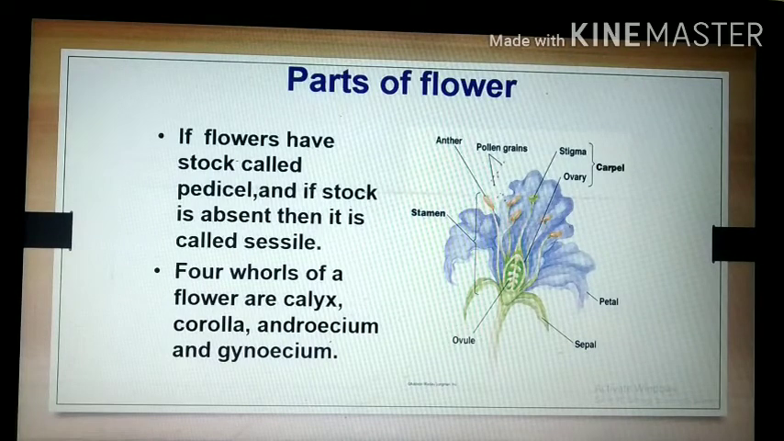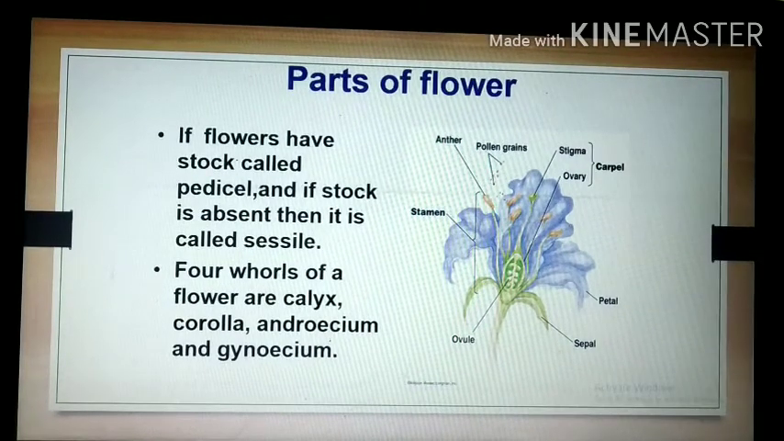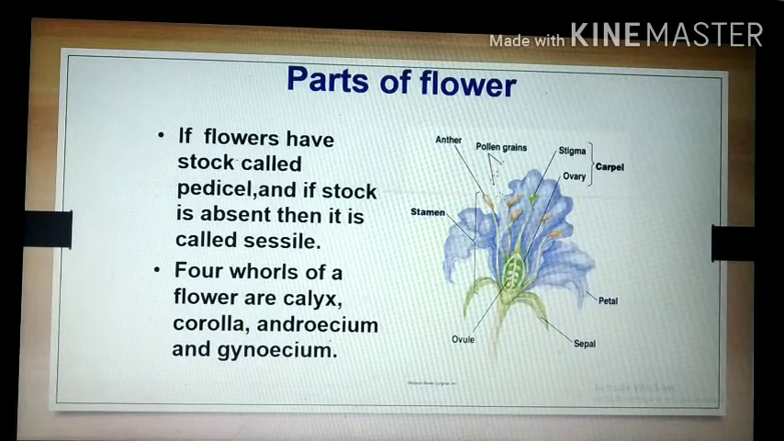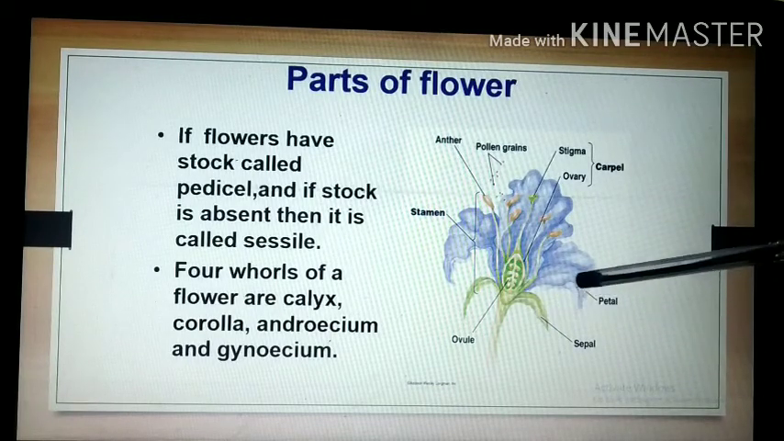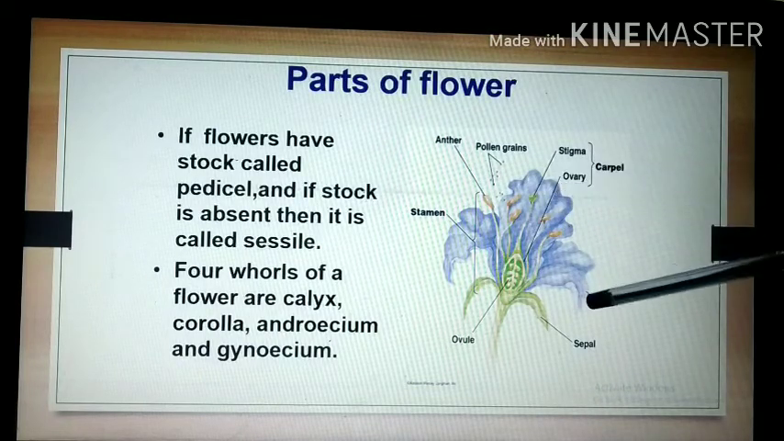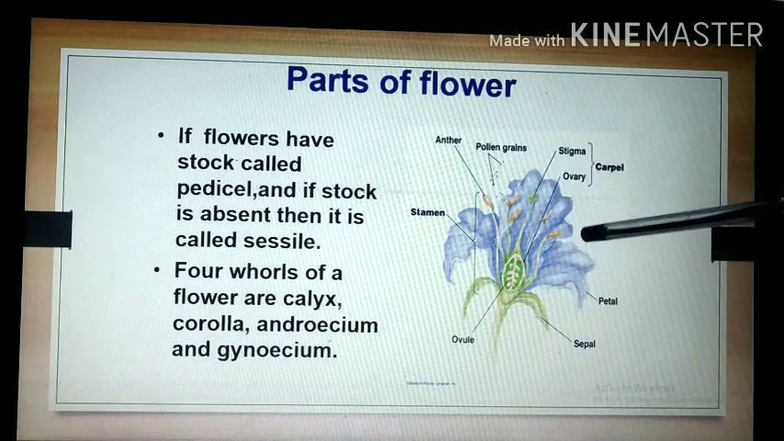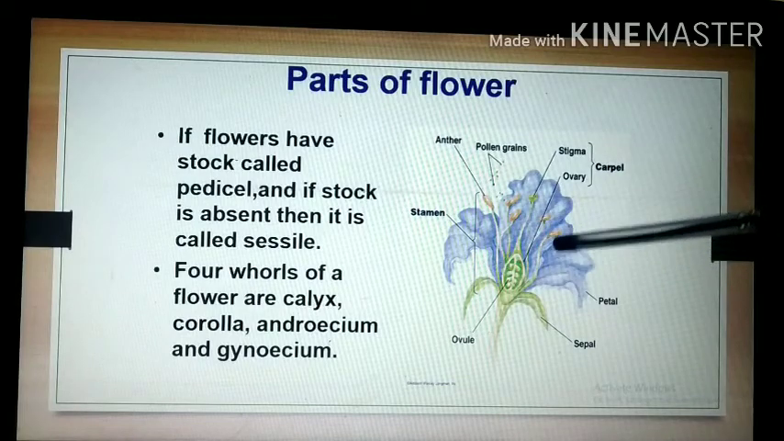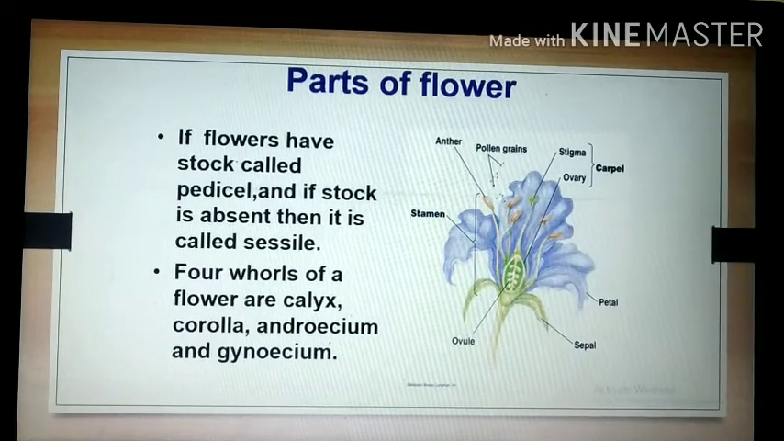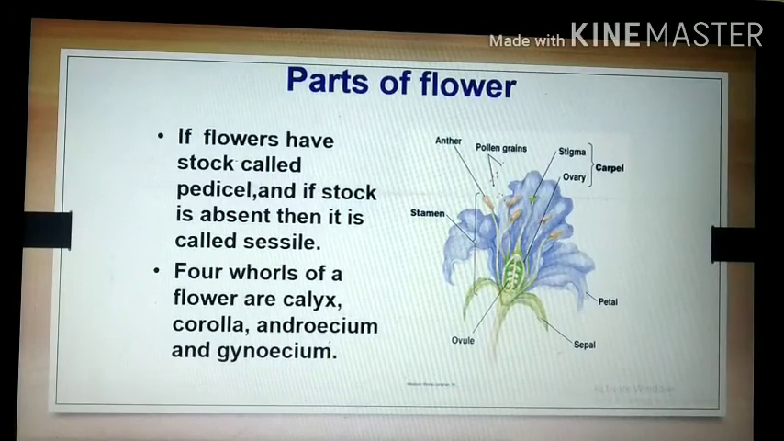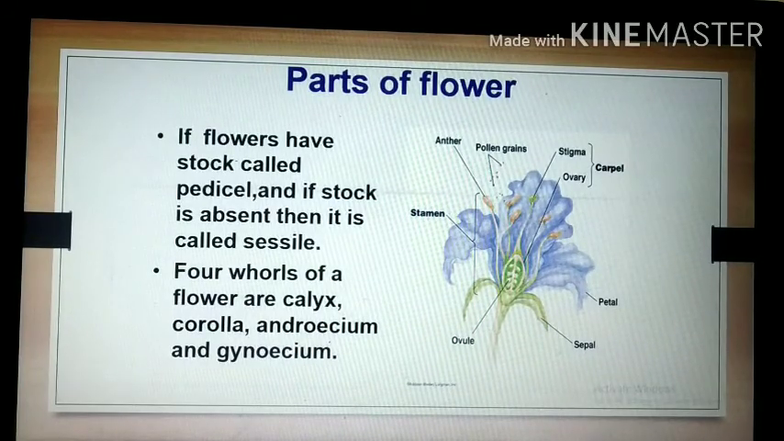See, in this diagram also the four whorls are given. These are the sepals. They unite together to form the calyx. These are the petals. They unite together to form the corolla. These are the different anthers, and this is the structure of the gynoecium. So, calyx, corolla, androecium, and gynoecium.